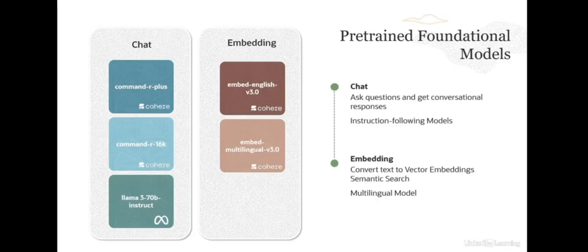So for example, you can search with a French query on a set of French documents, or across languages, search with a Chinese query on French documents. So that is also enabled by the multilingual model. So those are the two classes of pre-trained foundational models: chat models and embedding models.